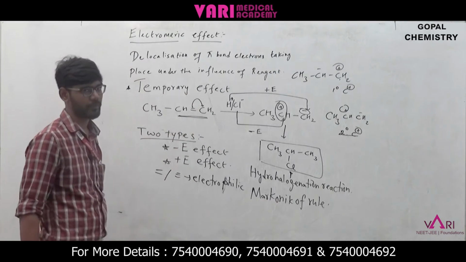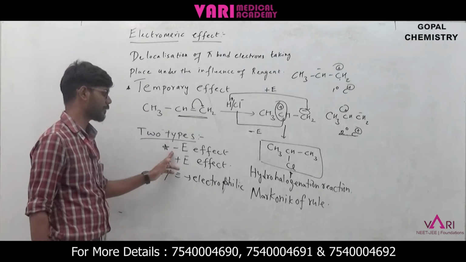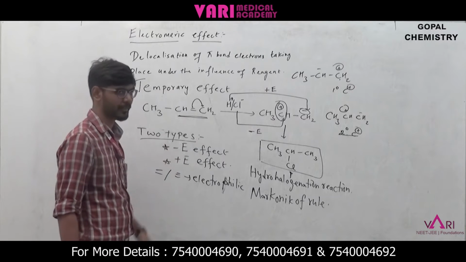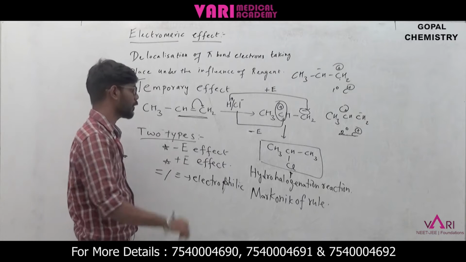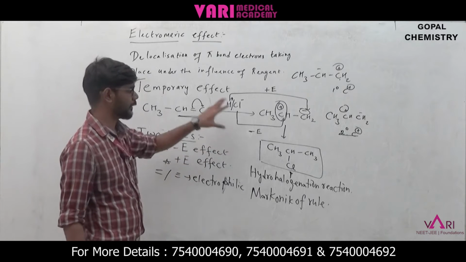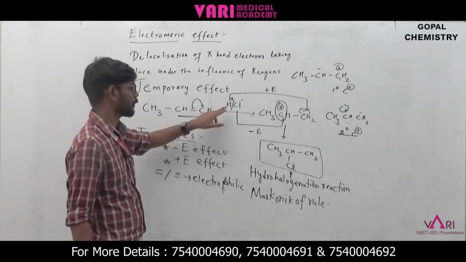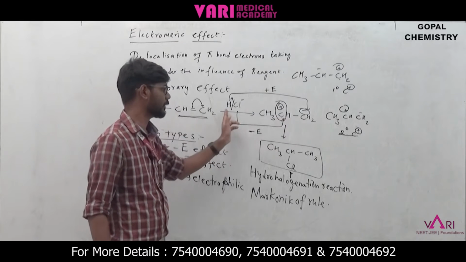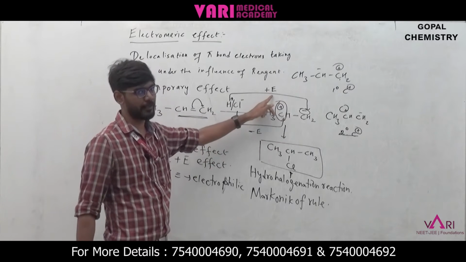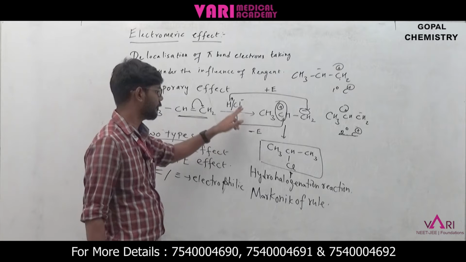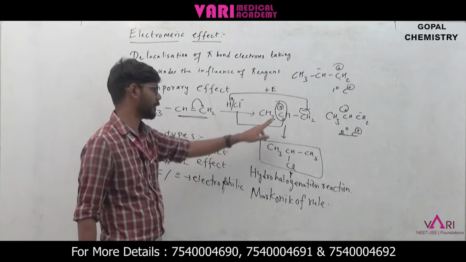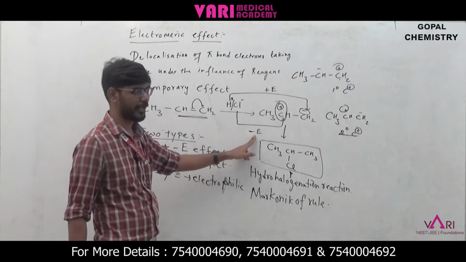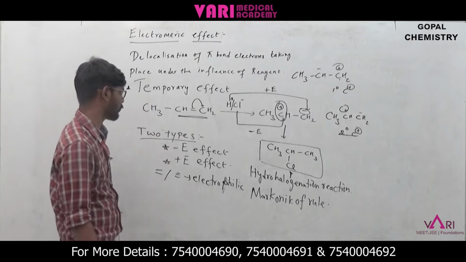So two types of electromeric effects are there. One is the minus E effect, that is the negative electromeric effect, and another one is the positive electromeric effect. The same is explained in this reaction, right? When the H plus is added to this carbanion, that effect is the plus E effect, the positive electromeric effect. When the Cl minus is added to the carbocation, that is the minus or negative electromeric effect.